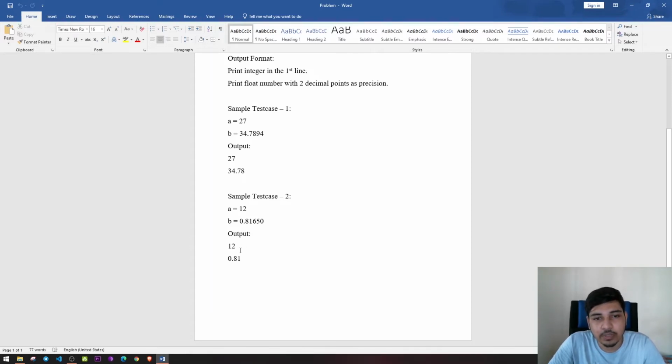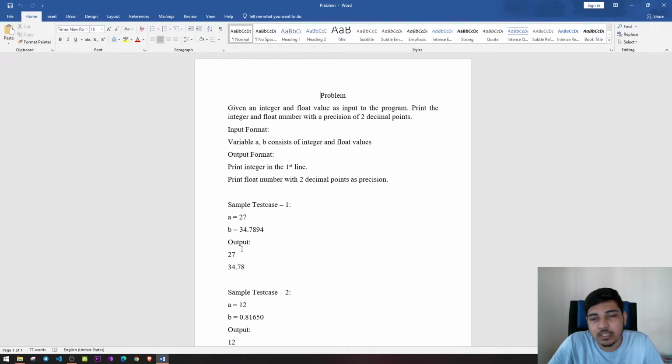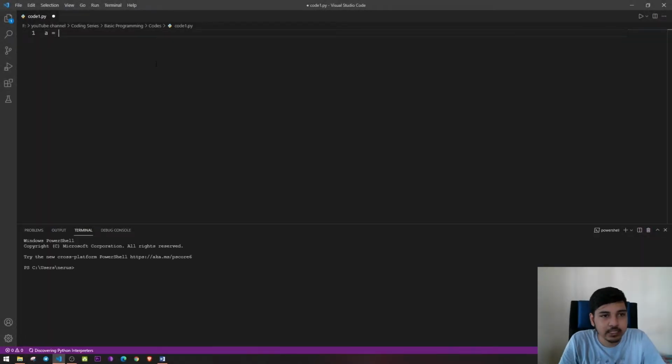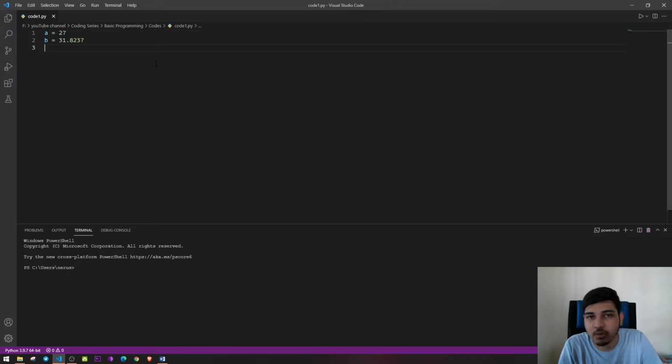So let's start solving this problem. In order to solve this problem, all we need to use is the print function. So let's get started. We have A as an integer, which is 27, and B is equal to 31.8237. This is the number. I'm taking general values. We will see the sample test cases output also. So we are having A and B. A is integer, B is float.